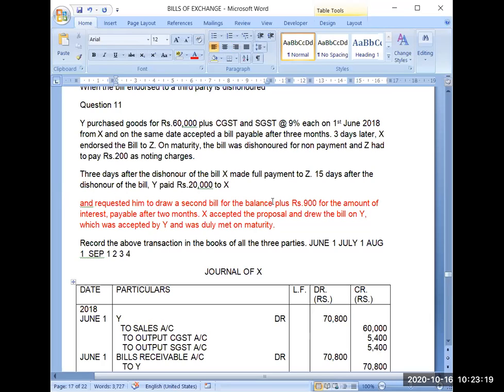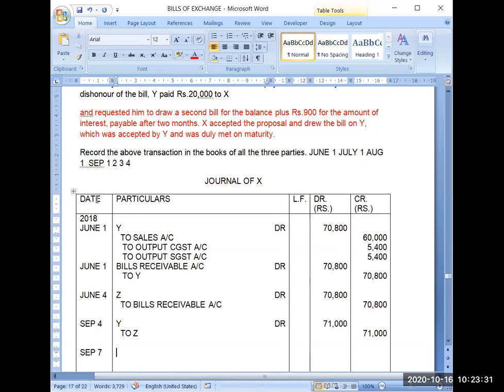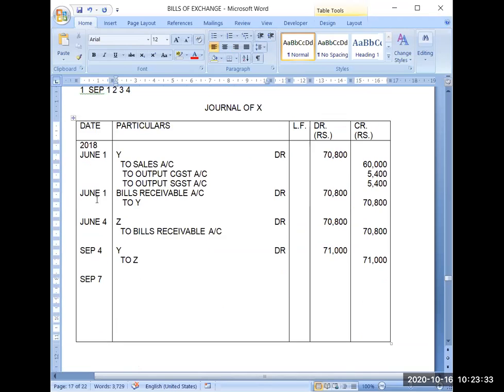Now 3 days after the dishonor of the bill, X made full payment to Z. So 3 days after the dishonor of the bill, the date will be now September 7. Now X is making payment to Z. So Z debit 71,000 he will pay. And we can use cash account or bank account, whatever we wish to use, to cash account.